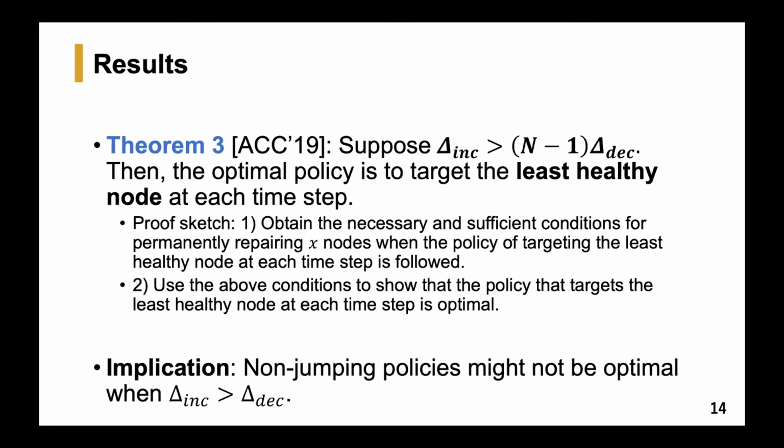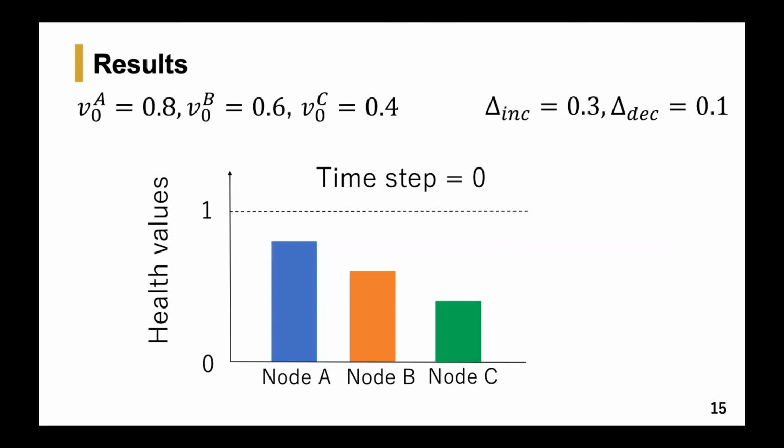And an implication of this result is that non-jumping policies might not be optimal when the repair rate is larger than the deterioration rate. So to give an example, consider the scenario where we again have three nodes, A, B, and C with the same initial health values as before. But now the repair rate is equal to 0.3 and the deterioration rate is equal to 0.1. Now we know that targeting the least healthy node at each time step is optimal.